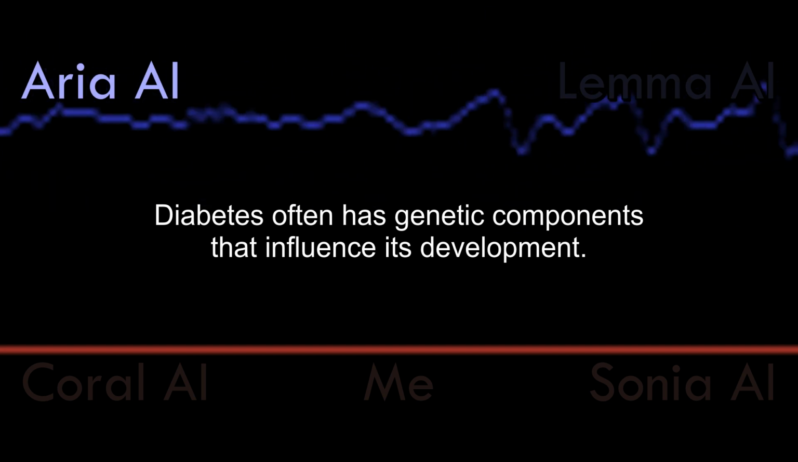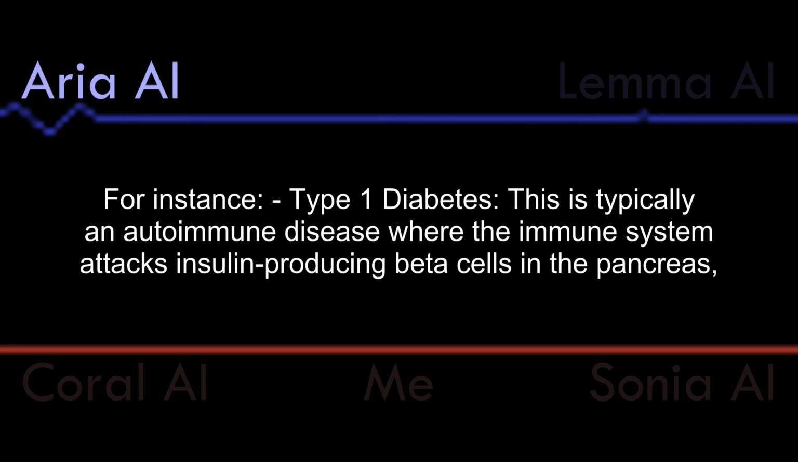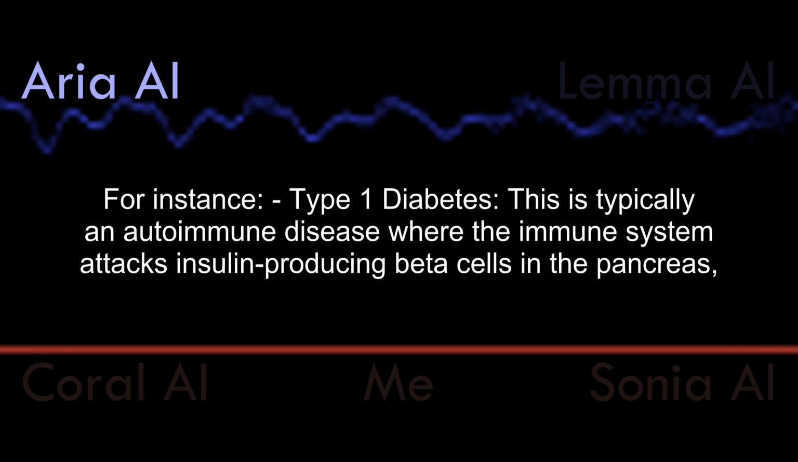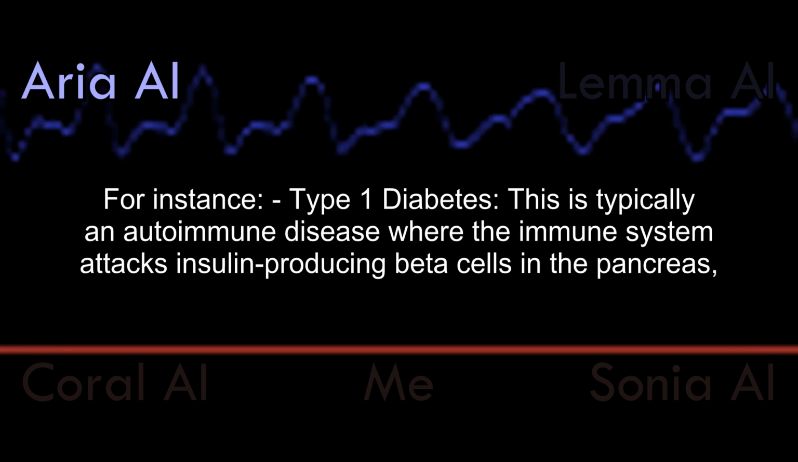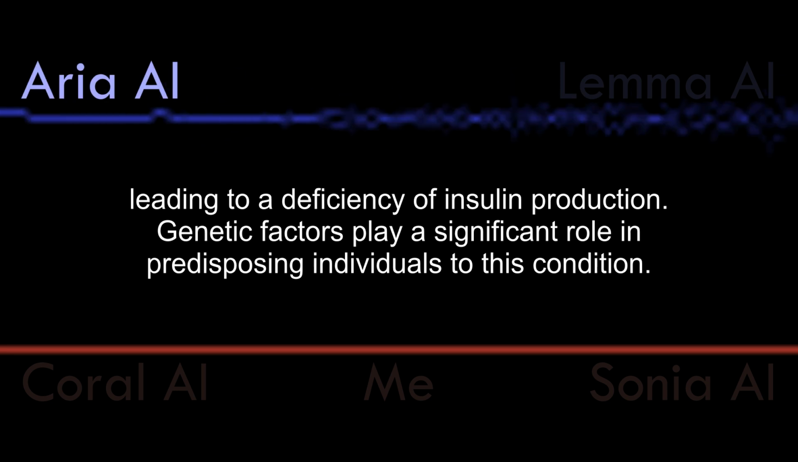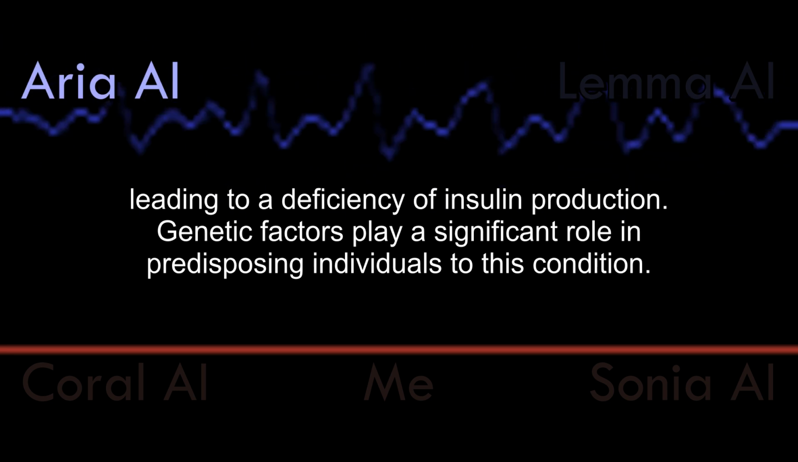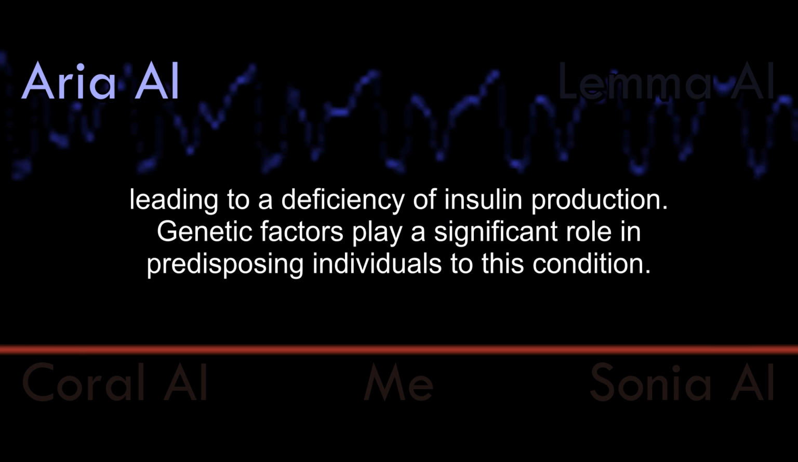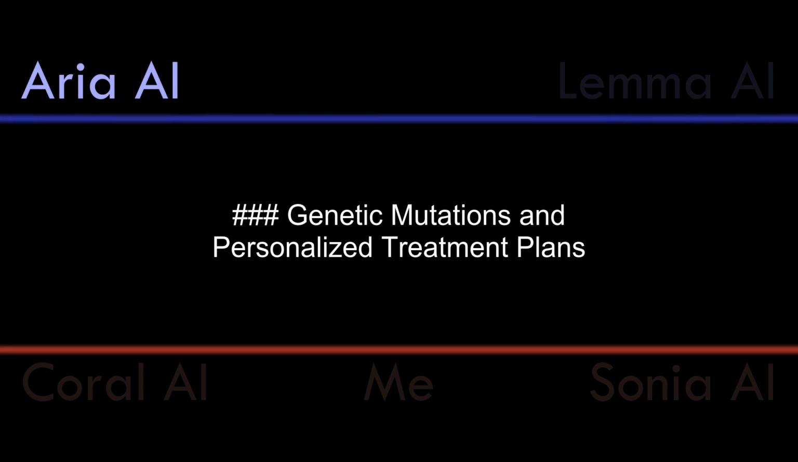Diabetes often has genetic components that influence its development. For instance, type 1 diabetes. This is typically an autoimmune disease where the immune system attacks insulin-producing beta cells in the pancreas, leading to a deficiency of insulin production. Genetic factors play a significant role in predisposing individuals to this condition.